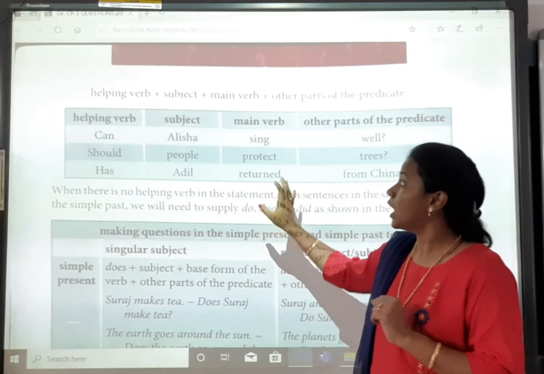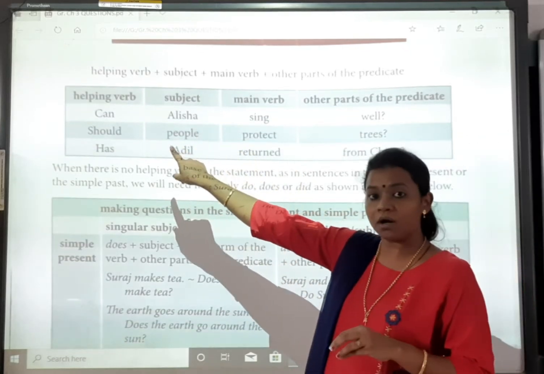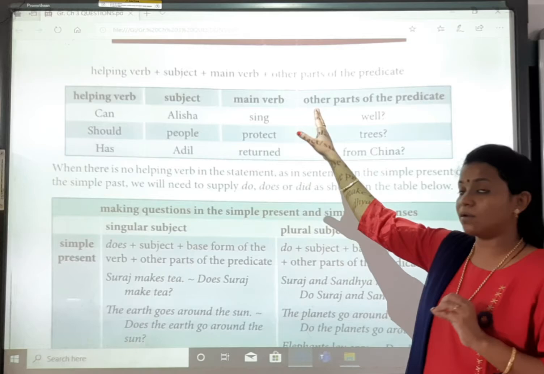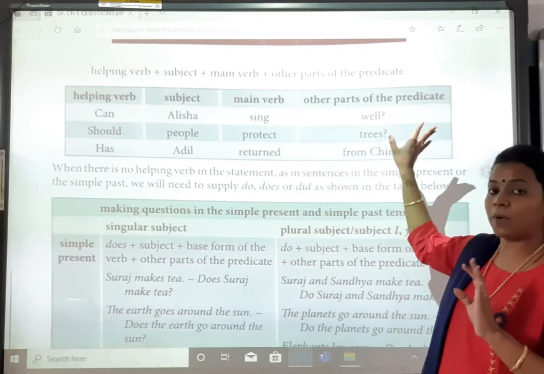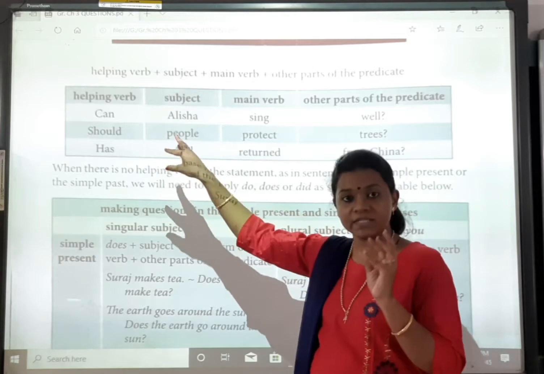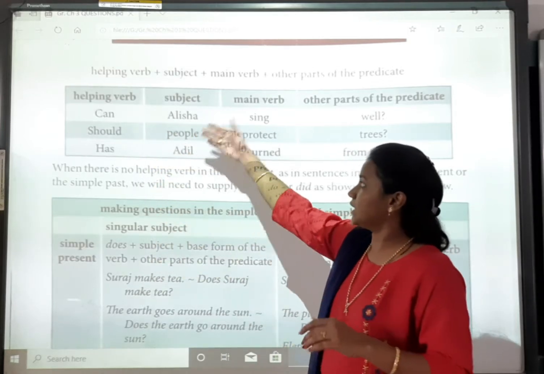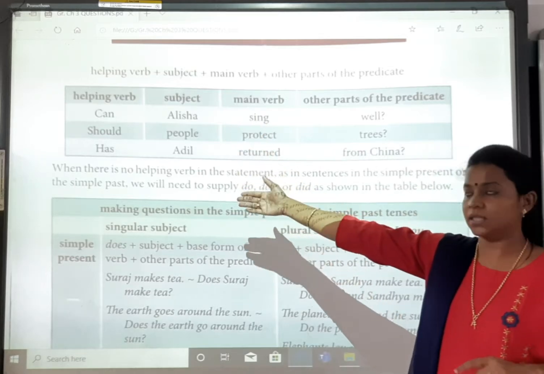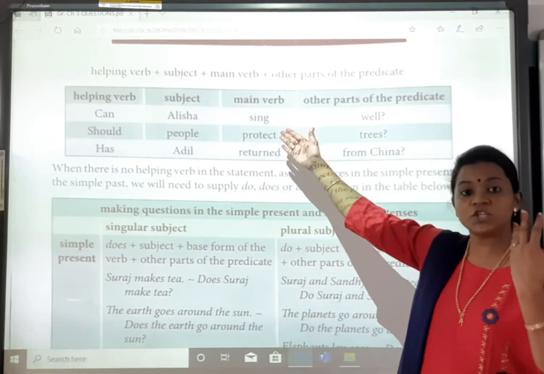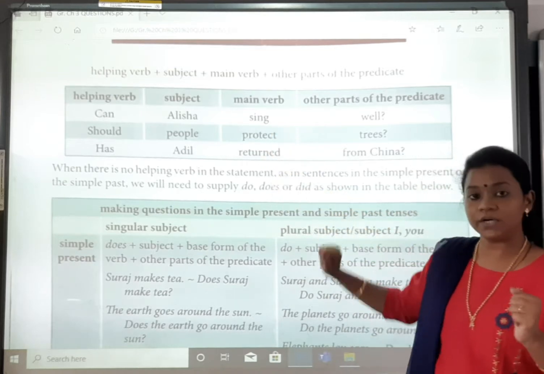Now the formation of the question is first the helping verb, then the subject, then the main verb and the other part of that is the predicate. Helping verbs they have given are can, should, has. Subject: Alisha, people, Adil. Main verb, which is our action: sing, protect, return.